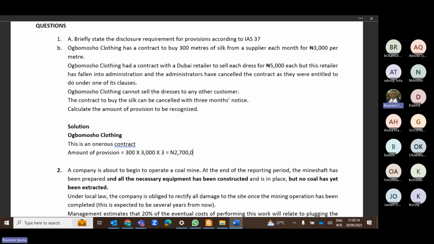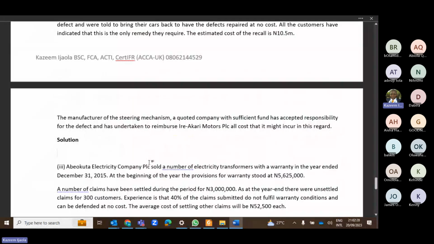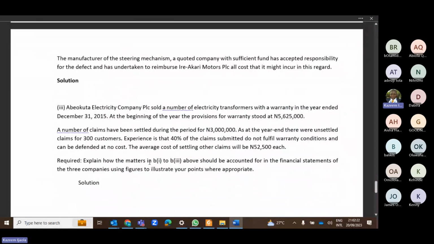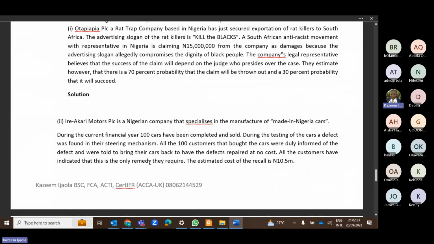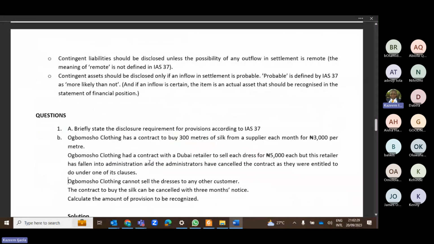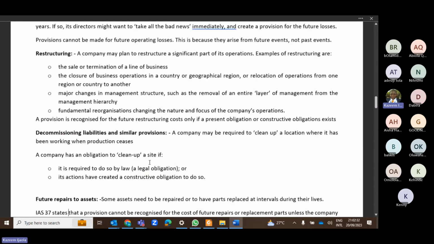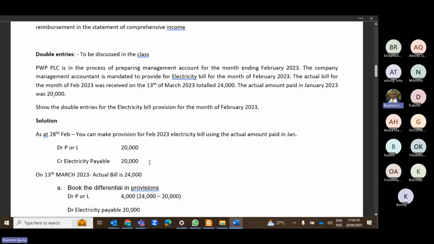Okay, it is an onerous contract. When I'm done with you on provisions, you will not have problems with all these questions in your exam. There are about 7 questions, but the feedback I'm getting from you guys is not encouraging. So I will stop here and won't continue with other things.